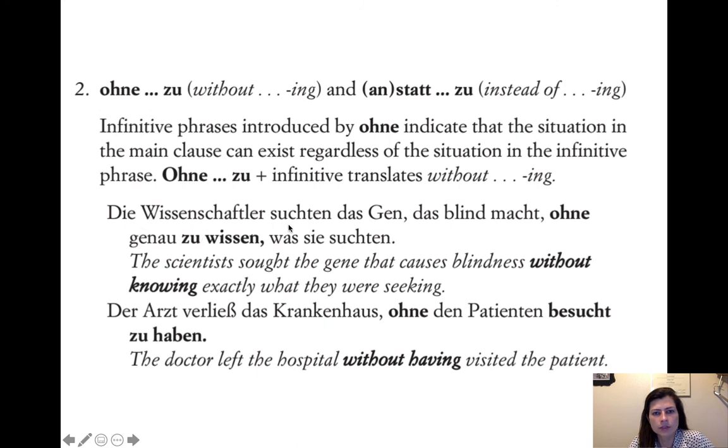Die Wissenschaftler suchten das Gen, das blind macht, ohne genau zu wissen, was sie suchten. The scientists sought the gene that causes blindness without knowing exactly what they were seeking. So ohne genau zu wissen, it's like without exactly knowing. But if you tried to make it "to know," it would be "without exactly to know," which doesn't sound right in English. So the -ing is the right way to translate when we have ohne plus an infinitive phrase.